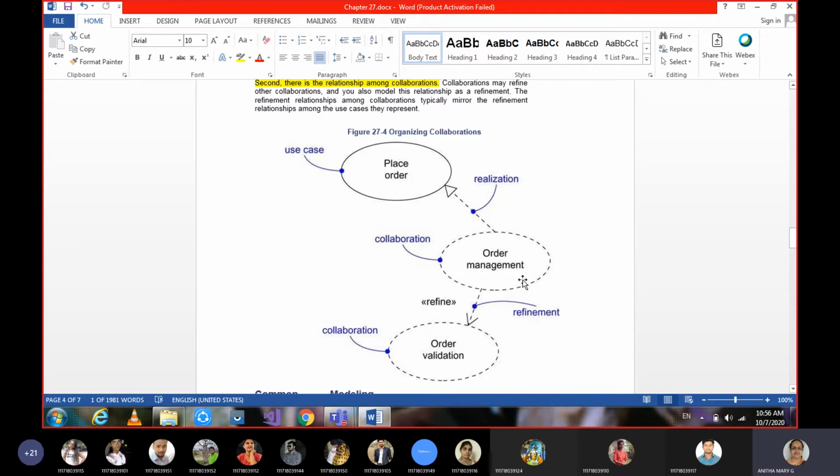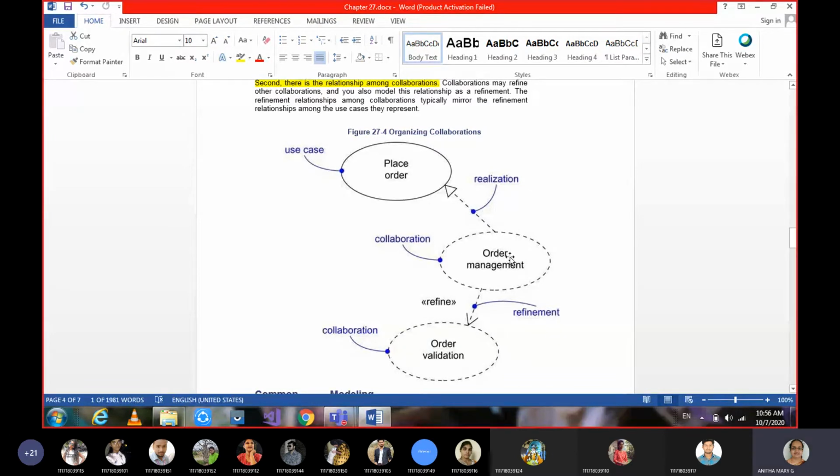See, this is a system, the entire project you have developed. But within that project, first we need to check order validation. If somebody is giving a request for a particular order, whether that order is valid or not, maybe it is a duplicate. So all those validations need to be done. That's why it is depending on this.